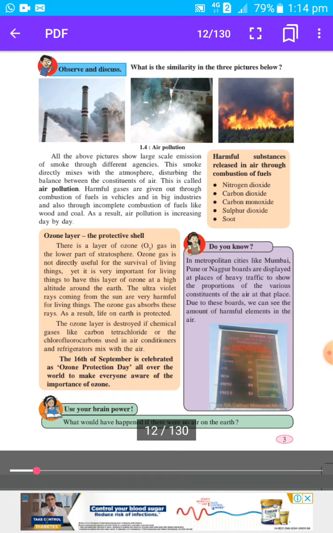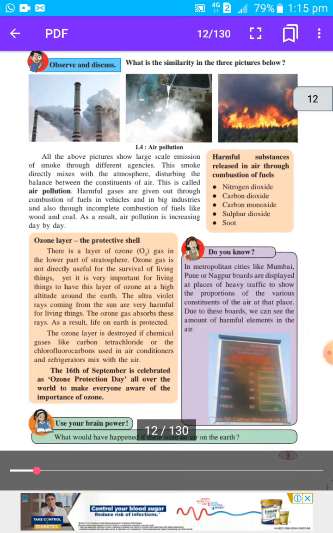So we are studying about air. In the last session we have studied the composition of air. Air contains various types of gases, then there are dust particles and water vapors that we have studied in the last session. So today we will study the next page of your textbook.